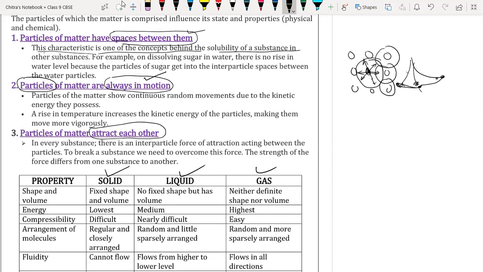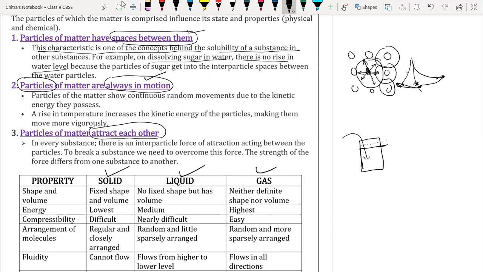For example, on dissolving sugar in water, we get an aqueous solution of sugar. There is no rise in the water level. Suppose this is the level of the water, and we add sugar to it, then the water level is not going to rise; it will remain here only.